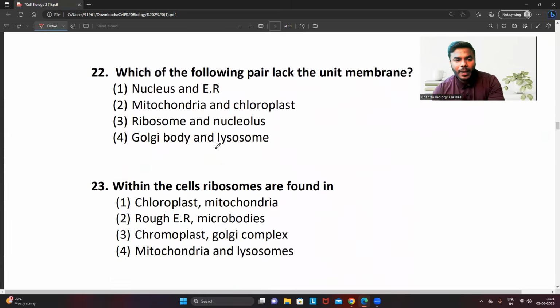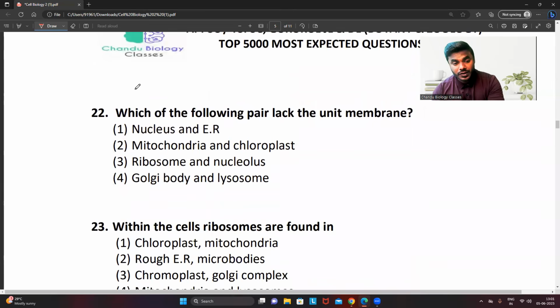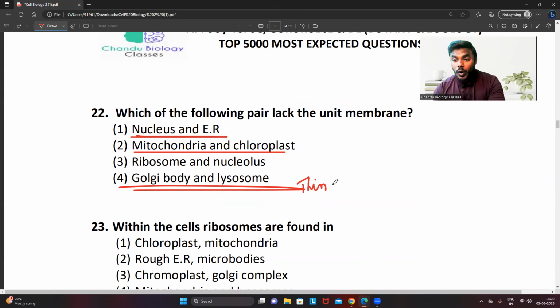Now listen everyone, which of the following pairs, very good question, lacks the unit membrane? That's a very good question. Nucleus and ER contain the membrane, you know that. Mitochondria and chloroplast contain the membranes. Golgi body and lysosome contain membrane, but extremely thin membranes. So the point is, friends, they contain the membrane, whether it's a thin membrane or thick membrane, doesn't matter, they contain membrane. Hence, the fourth option is also right.